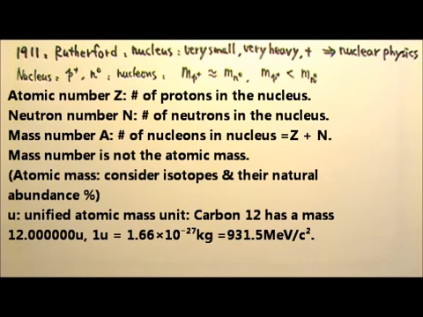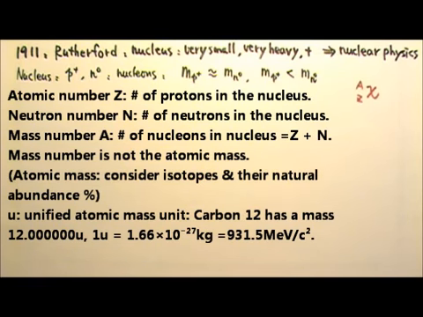There are a few terms we use to describe a nucleus. Atomic number Z is the number of protons in the nucleus. Neutron number N is the number of neutrons in the nucleus. Mass number A is the number of nucleons in the nucleus, and A equals Z plus N. Note that mass number is not the same as atomic mass.